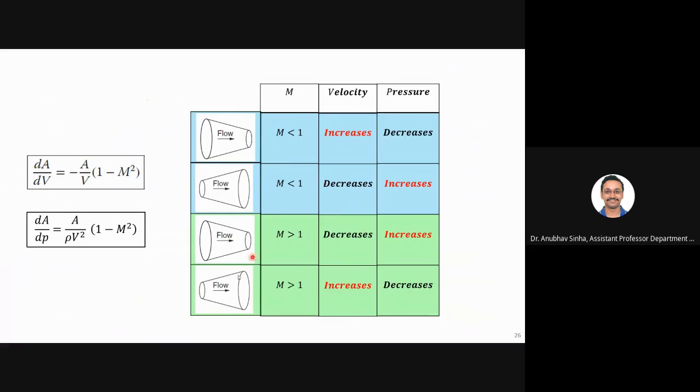So generally, a passage where we see an increase in velocity is called a nozzle, and this is a diffuser for subsonic. Similarly, if you go to supersonic, we can say that this is a diffuser and this acts like a nozzle. So the role reverses because 1 minus M square changes sign from subsonic to supersonic, hence the flow features change. This is a very important concept for this particular subject, that the behavior entirely changes whether you are in the subsonic regime or the supersonic regime.